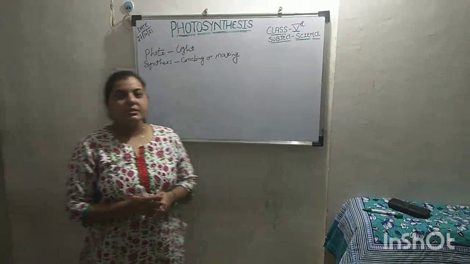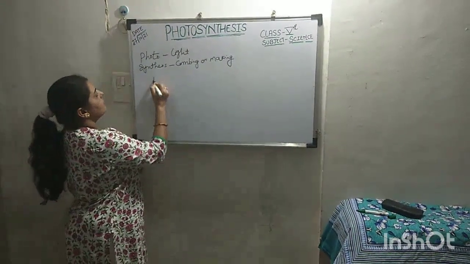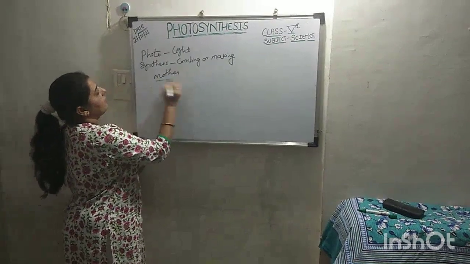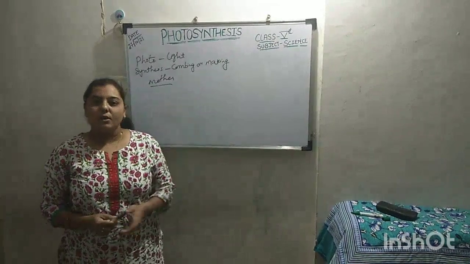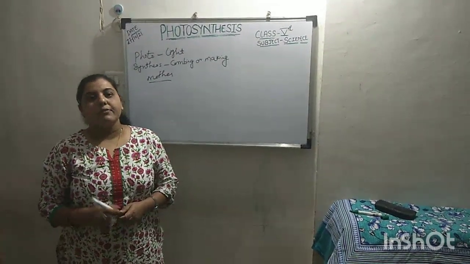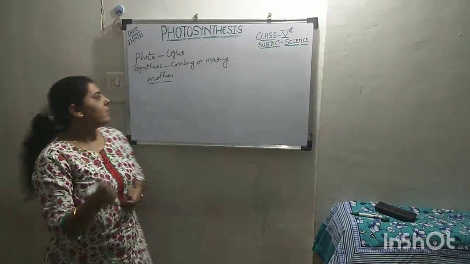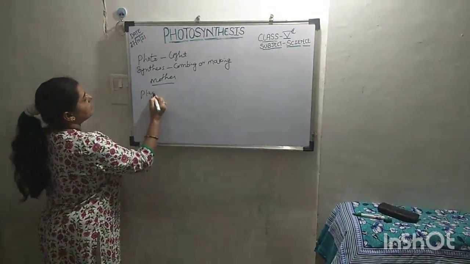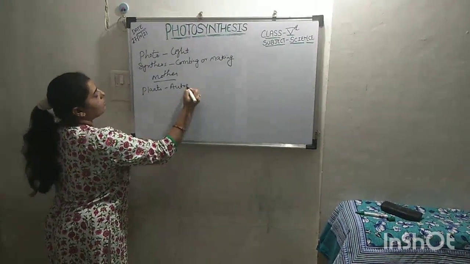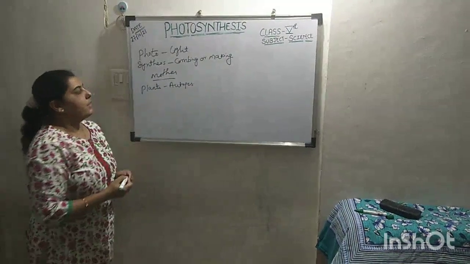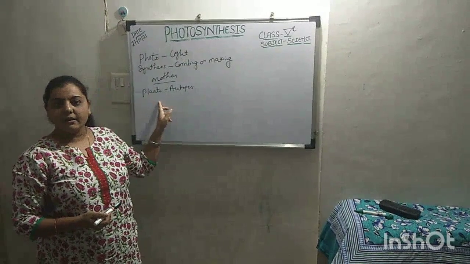Now tell me students, who prepares food for you at home? Yes, your mother. Like us, plants also prepare their own food. And where does this food come from? Yes, they prepare their own food. That is why plants are known as autotrophs. What are they called? Autotrophs. And with the help of the photosynthesis process, they prepare their food.